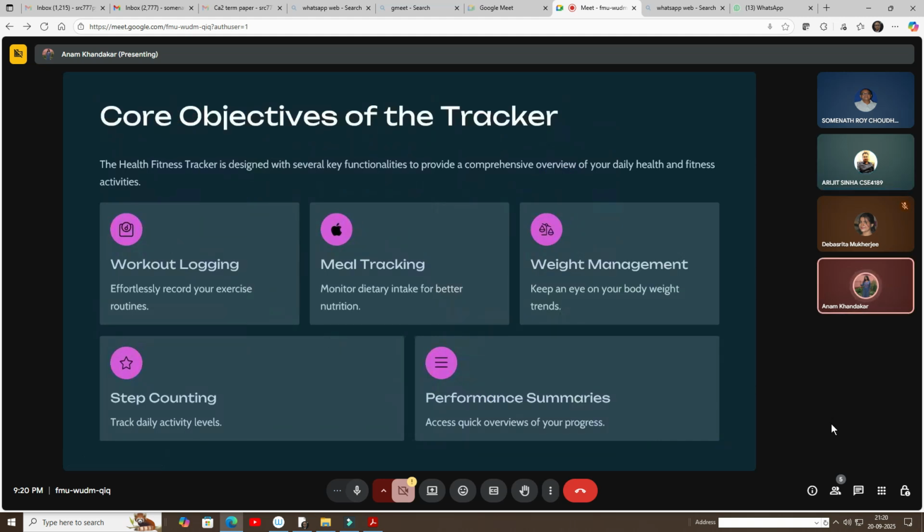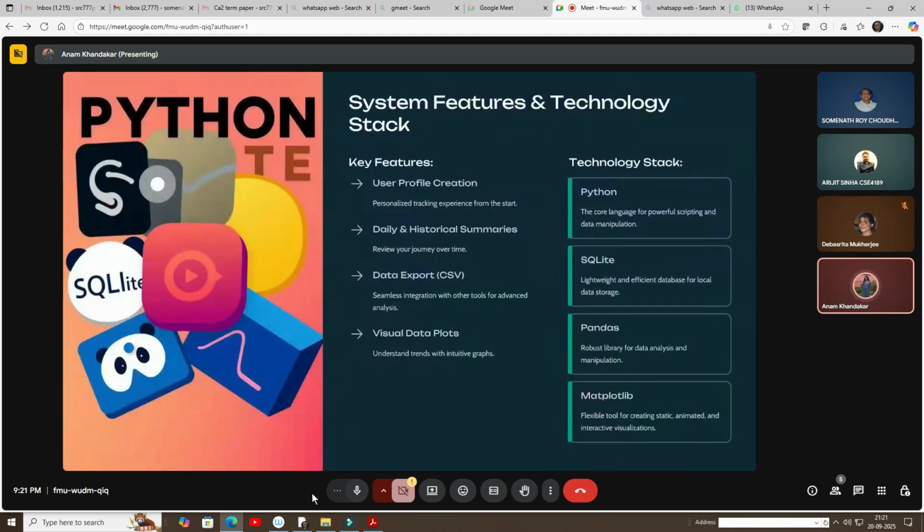And there are some core objectives of this tracker, like workout logging, which records exercise routines. Then meal tracking, which monitors diet and nutrition, and weight management, which tracks our body's weight trends, and step counting, which we use to monitor daily activity. And the next slide will be presented by my fellow mates, Devashrita and Arijit.